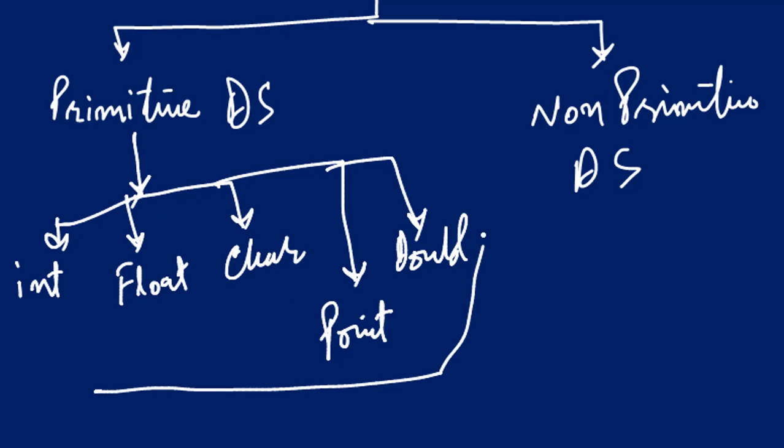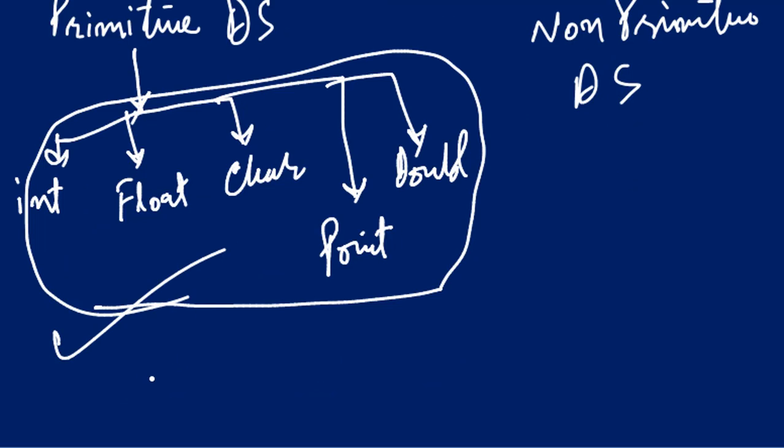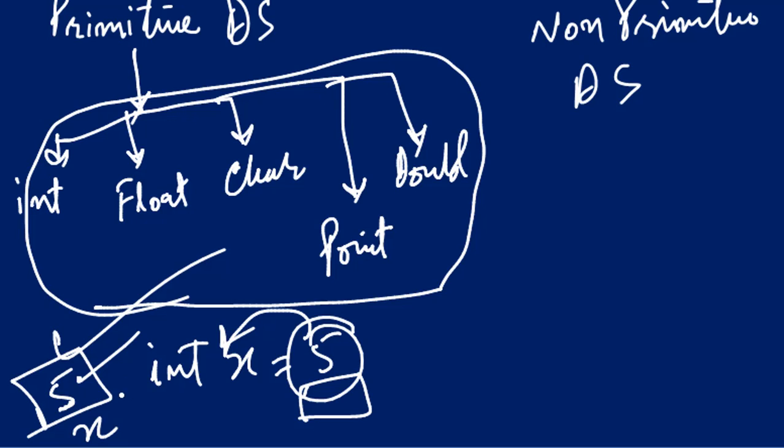These are all primitive data structures. In these we are assigning like this: int x is equal to 5. We are basically assigning only a single value to a variable. A variable is the name of the memory location where the data 5 is to be stored. This is the primitive way of storing data, and the primitive way of achieving the data structure.